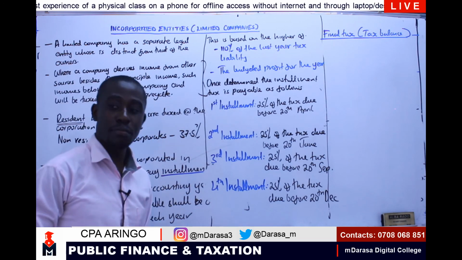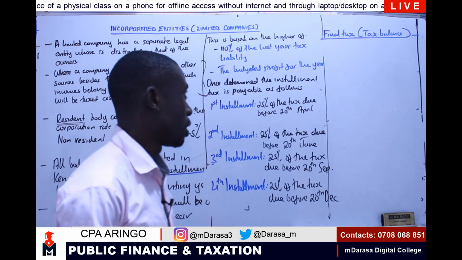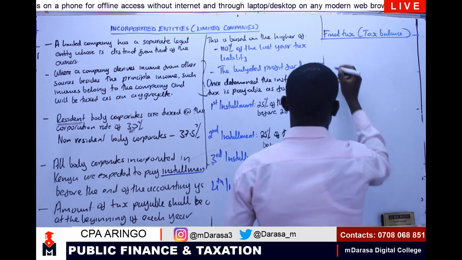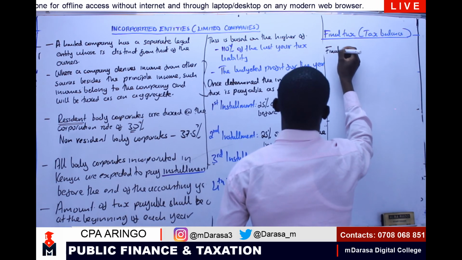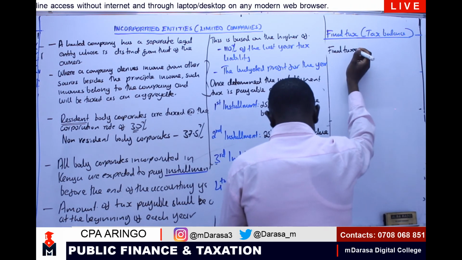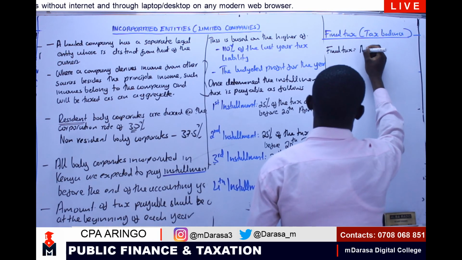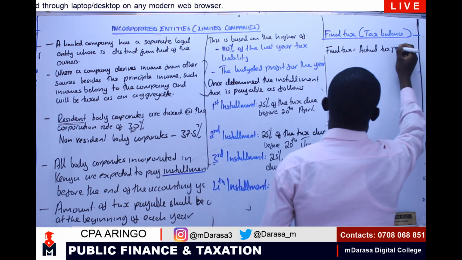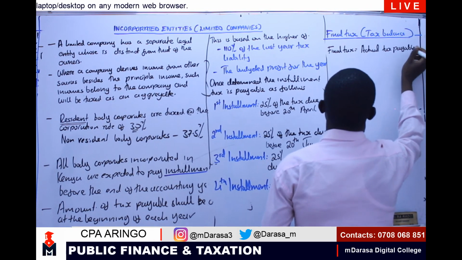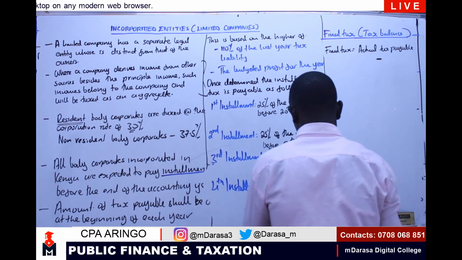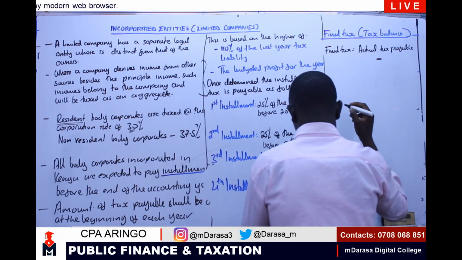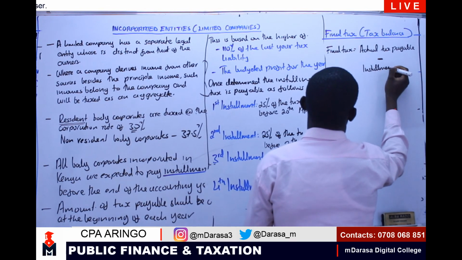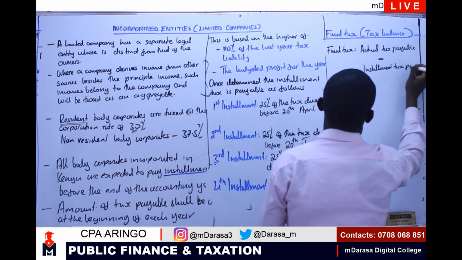Therefore, our tax balance, we are going to achieve it this way. We are going to take our actual tax payable, this is final tax, and we less the installment tax paid.